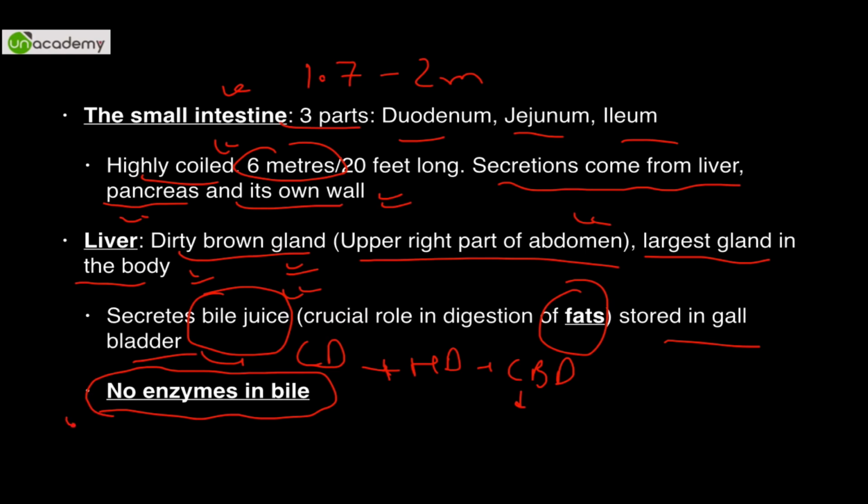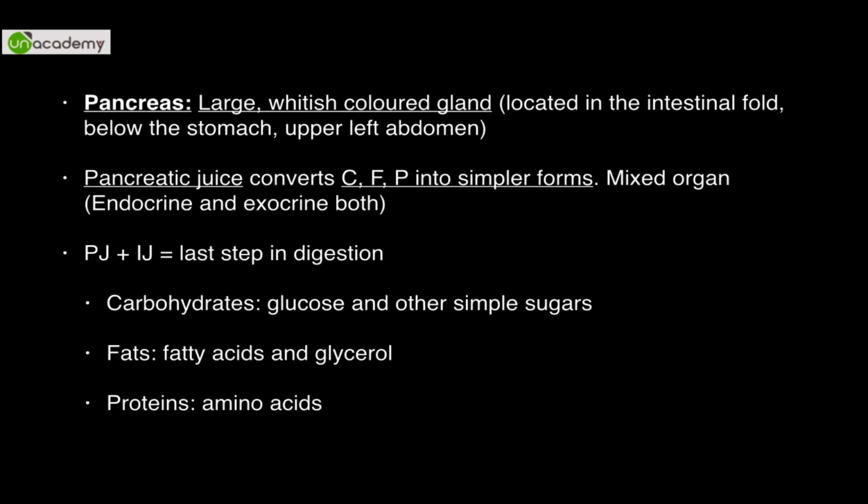And there are no enzymes in bile. So this question comes in UPSC: which is the enzymeless secretion? So the answer is bile. And bile is used in digestion of fat. And now bile salts are completely different from bile. Is that absolutely understood? Bile salt has nothing to do with bile per se, because bile is digested and in the large intestine it is somewhat converted into bile salts. Okay, so I'll teach you that in detail.